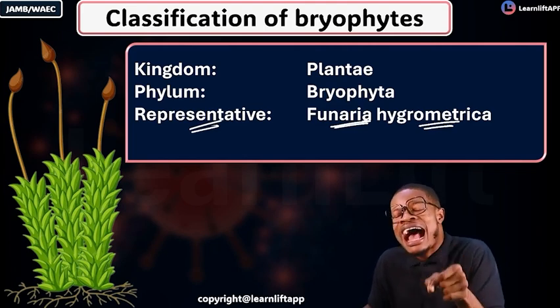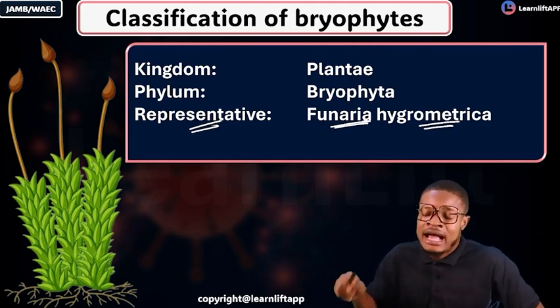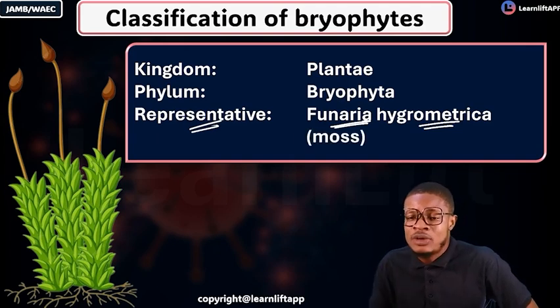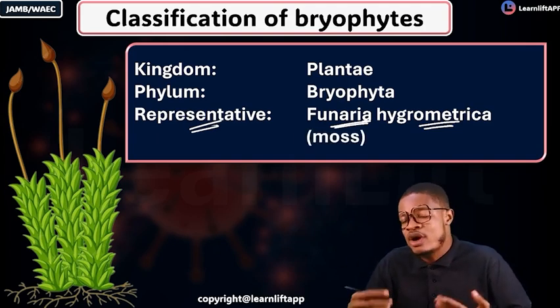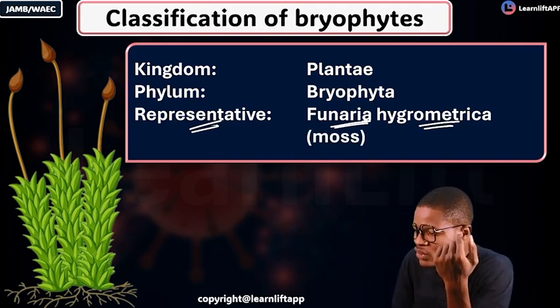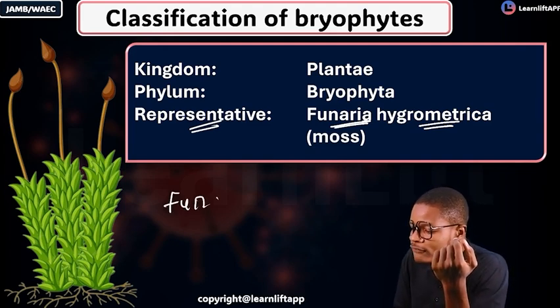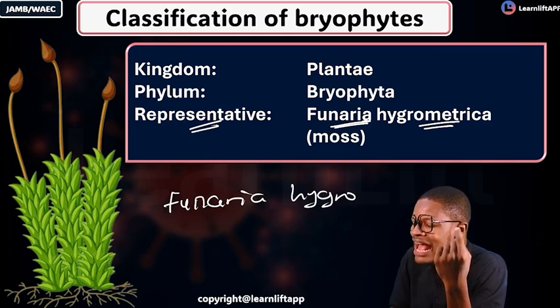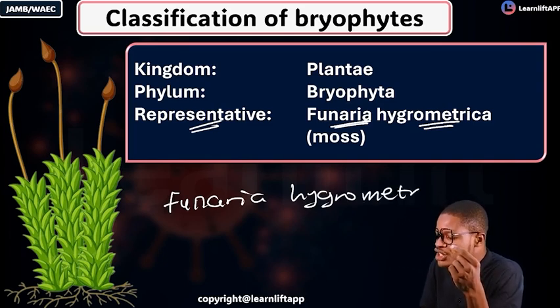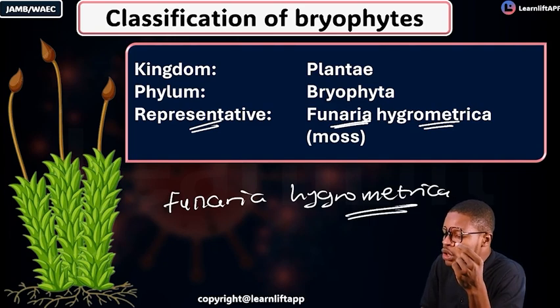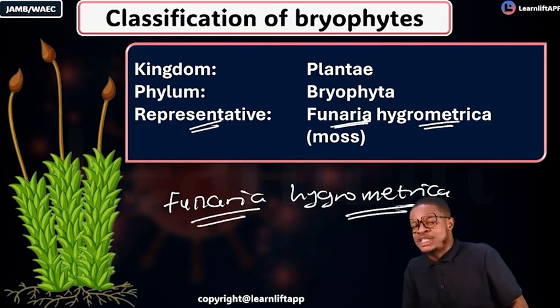Funaria hygrometrica is popularly called your moss. So enjoy your moss plants. Once you spell it correctly, it is Funaria, hygro, metrica. It is popularly called your moss.